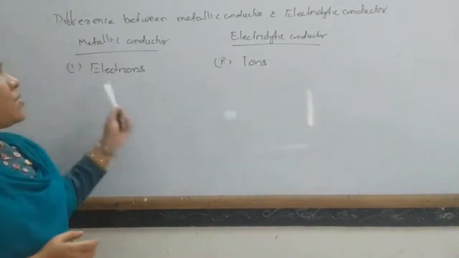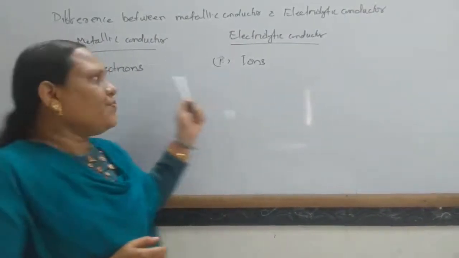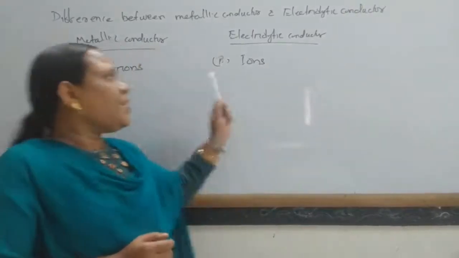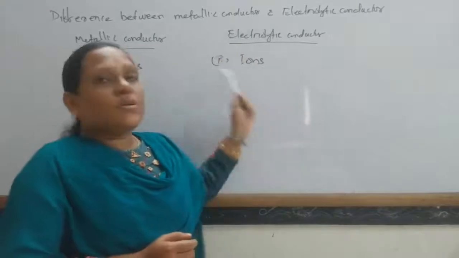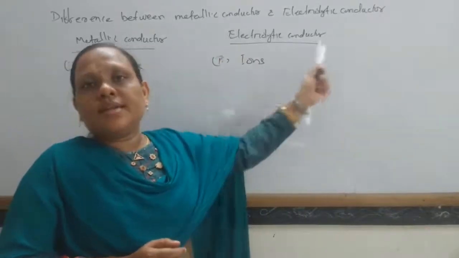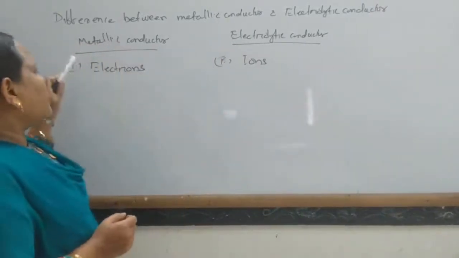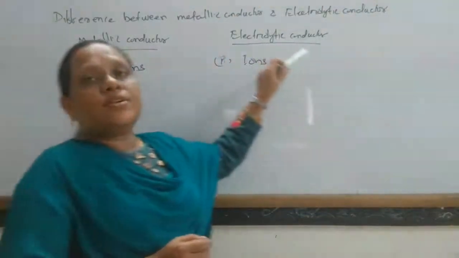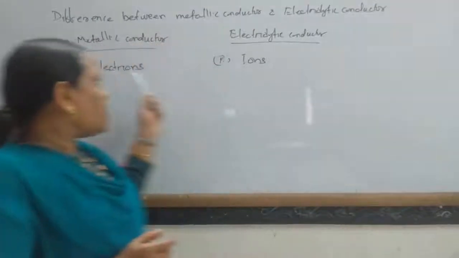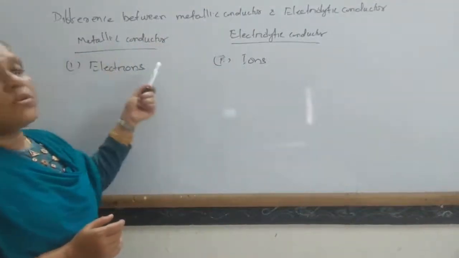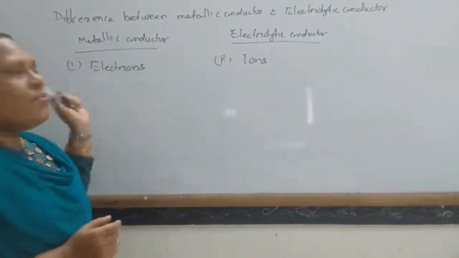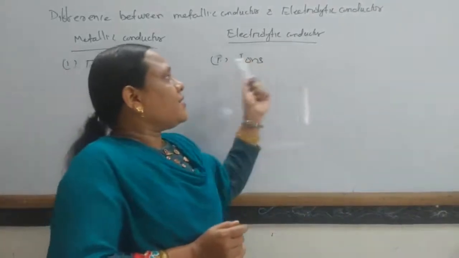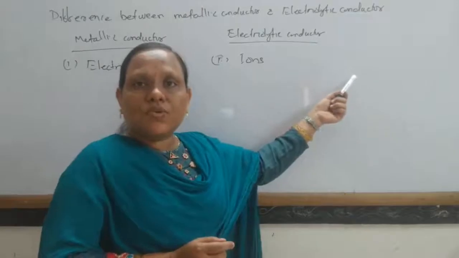In a metallic conductor, electricity conducts due to the movement of electrons, and in an electrolytic conductor, electricity conducts due to the movement of ions. Metallic conductors are also known as electronic conductors, because electrons are responsible, and electrolytic conductors are also known as electrolytes.